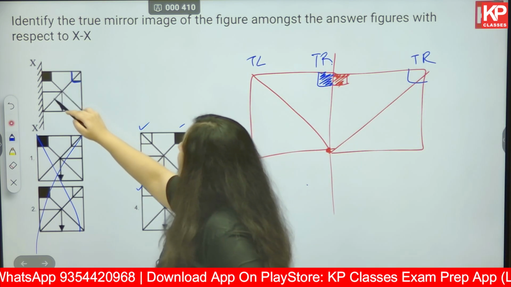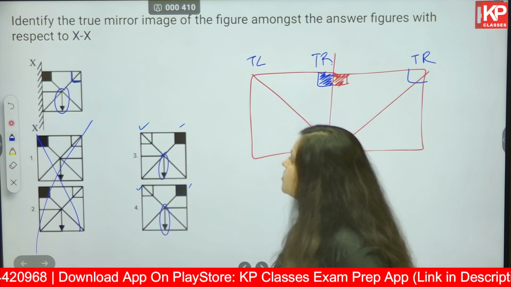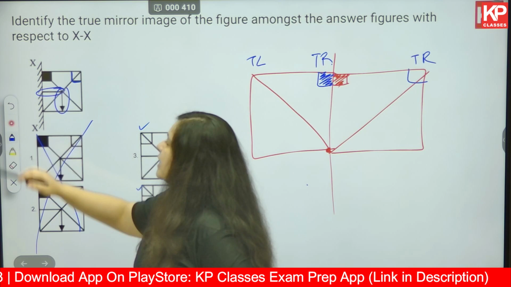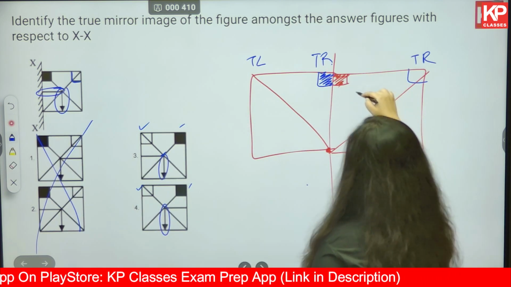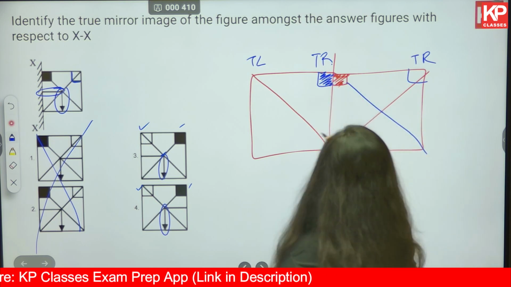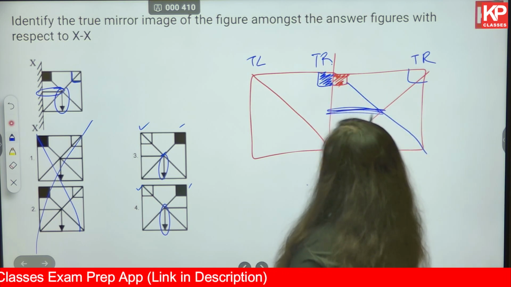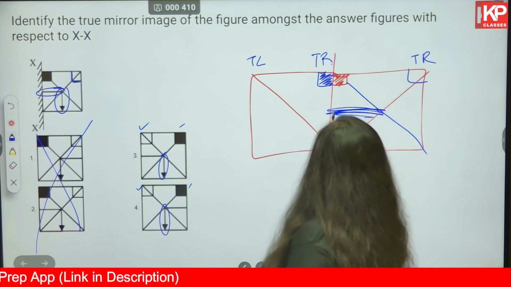Now this arrow that you are able to see is correct in both these options. So this horizontal line that we are able to see comes here in the original image. Where should it come in the mirror image?